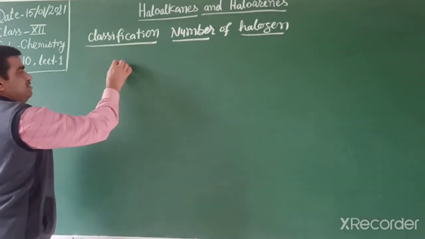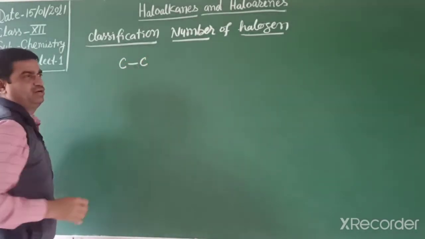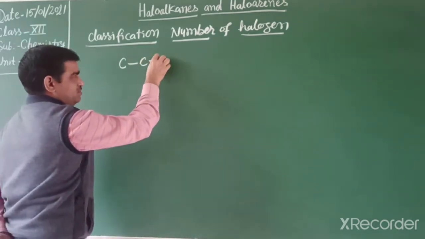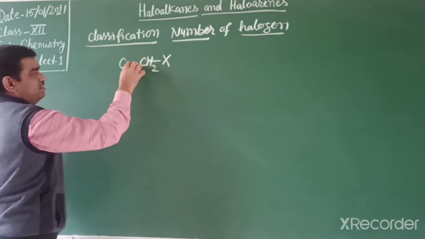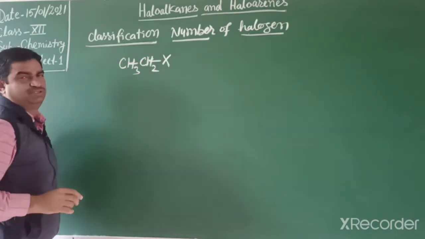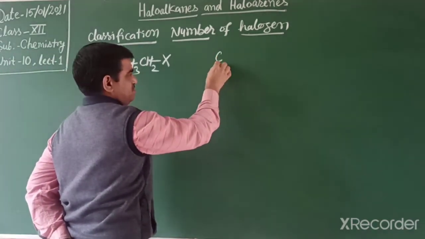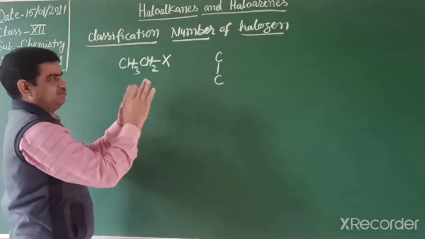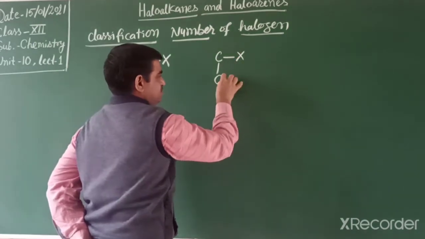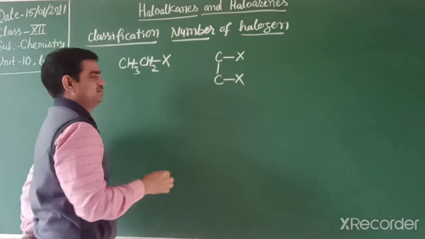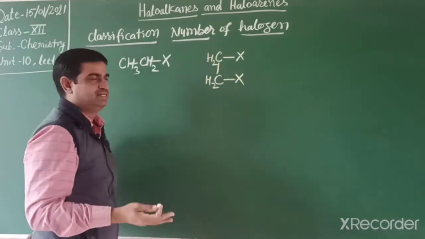For example, take a hydrocarbon of 2 carbon atoms. If we replace one hydrogen by a halogen like this, it is a monohalogen compound. If we replace 2 hydrogens by 2 halogens like this, it is a dihalogen compound or dihalide.